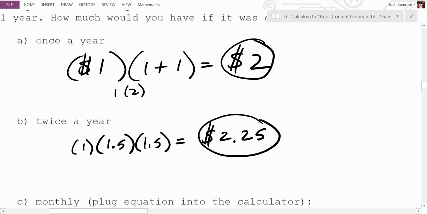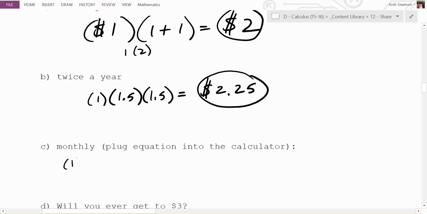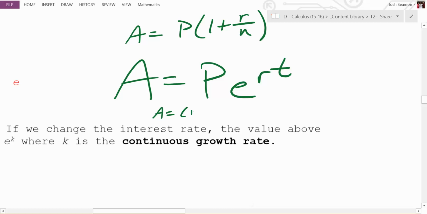Well, let's do monthly. How many months are there in a year? 12. So if we do it monthly, it's going to be 1 plus 1 over 12, because that's 1/12 of 100%. How many times do we do this? 12 times. Now, do I really want to write this out 12 times? No, it's going to be 1 times 1 plus 1 over 12 to the what power? 12. Somebody do that on their calculator, please. What was our interest rate? 100%. In decimal, what's 100%?